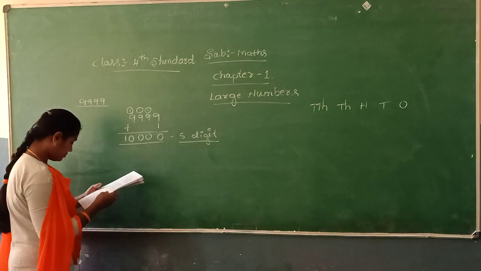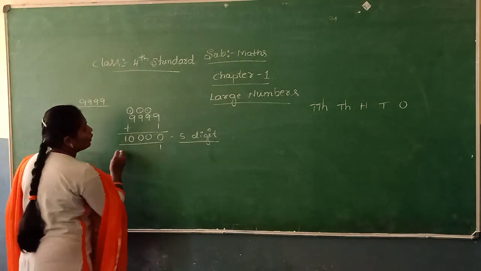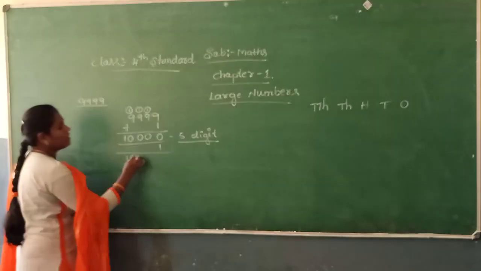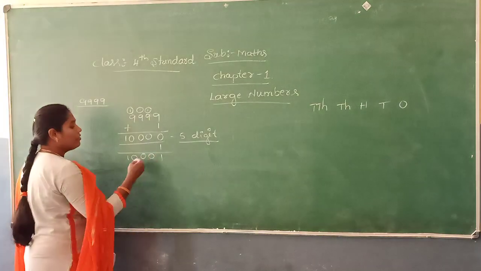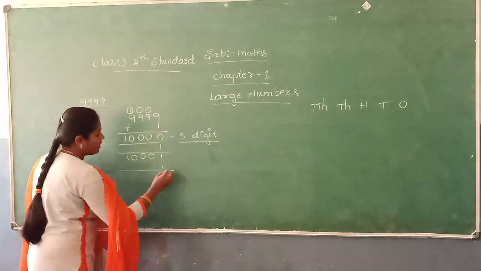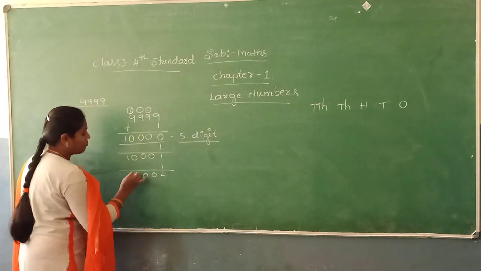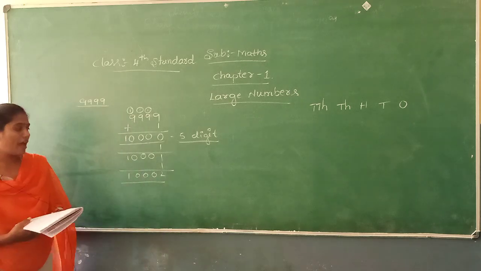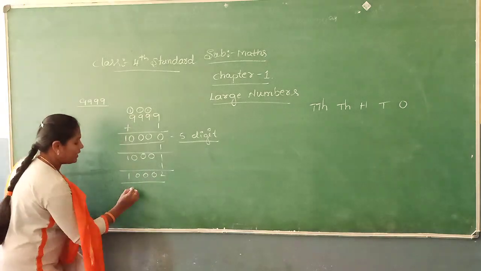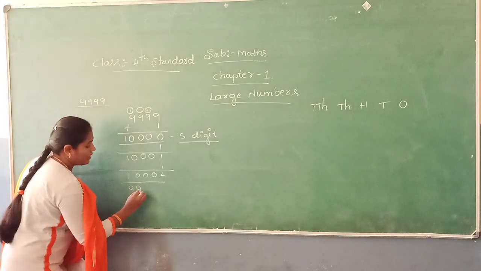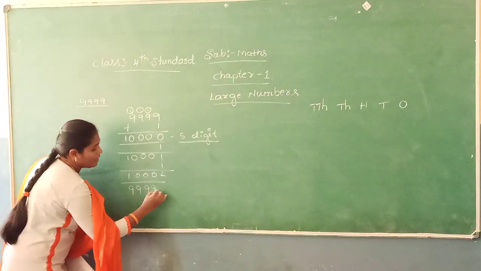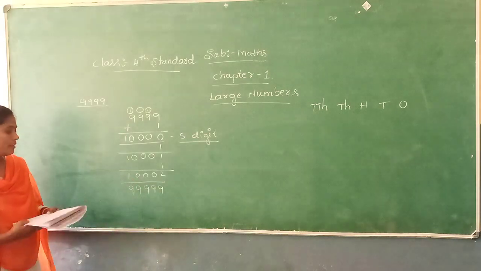Next, we add 1 to 10,000, we get 10,001. Then again add 1, we get 10,002. Counting in this manner, the last 5-digit number is 99,999.